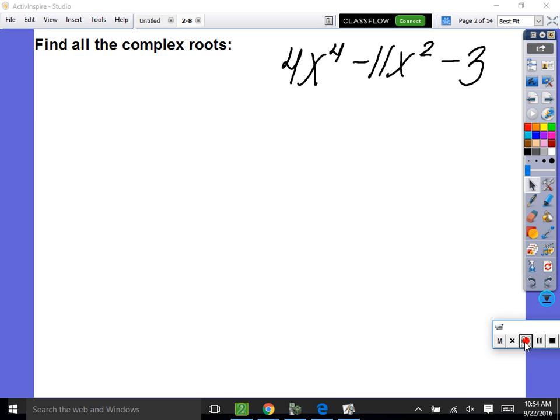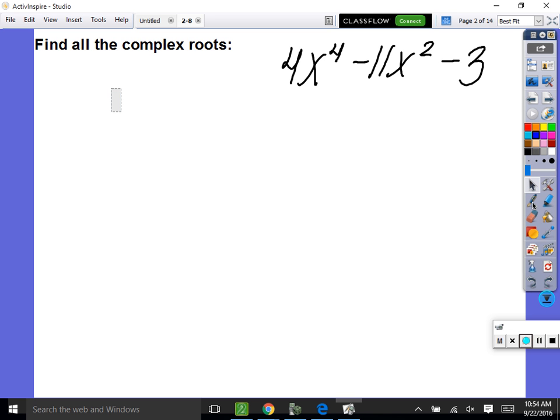Everybody, I am seeing a couple different things. I'm seeing people try p over q, which you could have tried, but there are no rational roots. So then you're like, well, then how do I solve it? I wouldn't have even started with p over q because I noticed this is a quadratic in form, correct? We have x to the fourth, x squared, and then a constant. So it kind of looks like x squared plus bx plus c, which is quadratic in form.